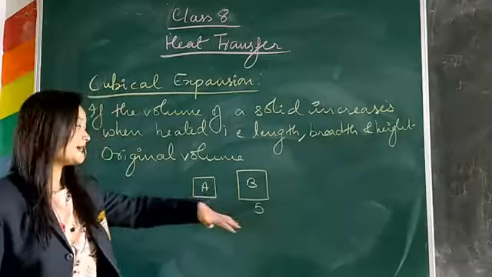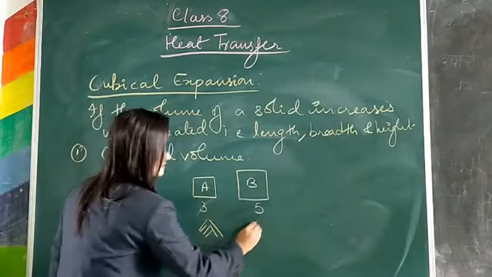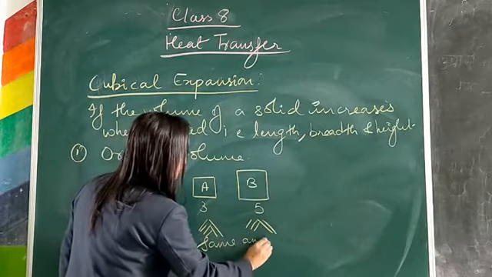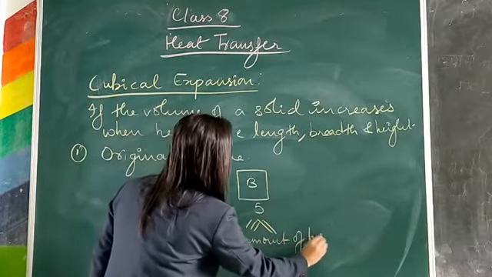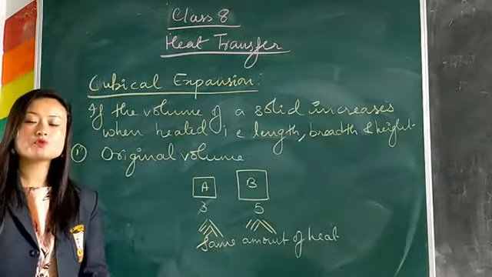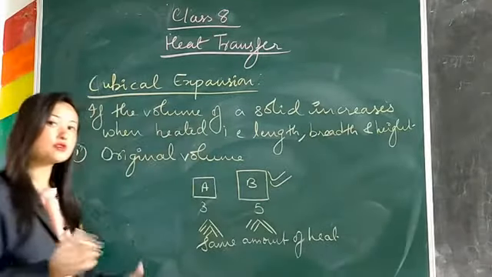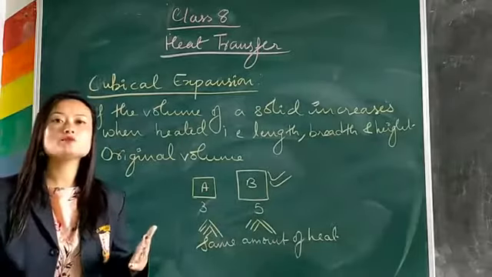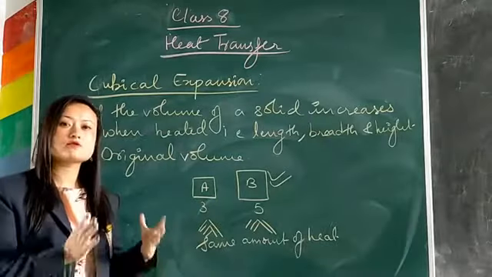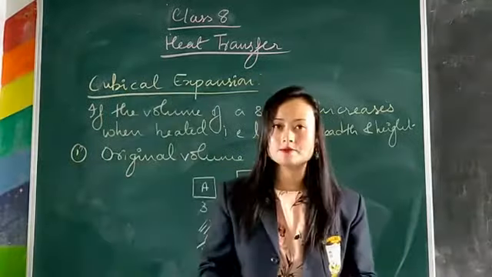B has more volume than A. So when you supply them with the same amount of heat, which will expand more, which will have more cubical expansion? It is B. So if the original volume is more, then the volume expansion will be more. And if the original volume is less, the volume expansion will be less. This is your first factor, that is the initial volume of the solid.